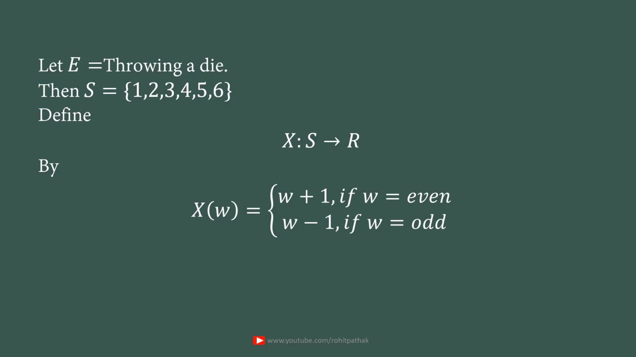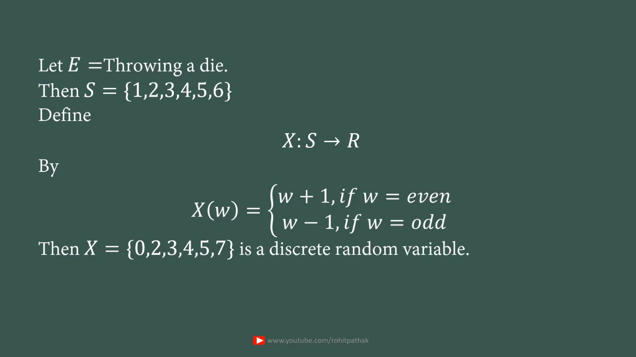So whenever you throw a die and you get an even number, then the value of random variable X will be w plus 1. Suppose you get 4, then the value will be 5. If you get 3, then the value of X will be 3 minus 1, 2. Therefore X is a discrete random variable taking these values 0, 2, 3, 4, 5, 7. We get 0 if we get outcome 1, we get 2 when we get outcome 3, and so on.